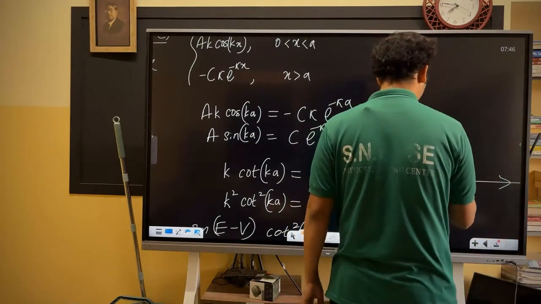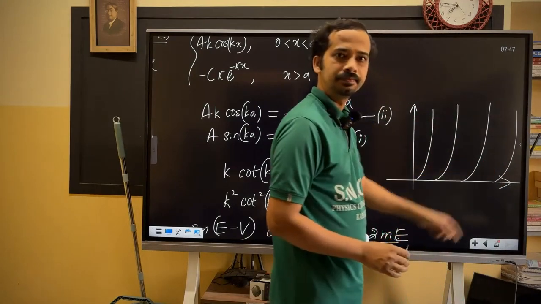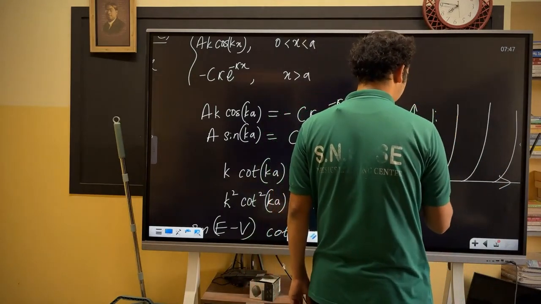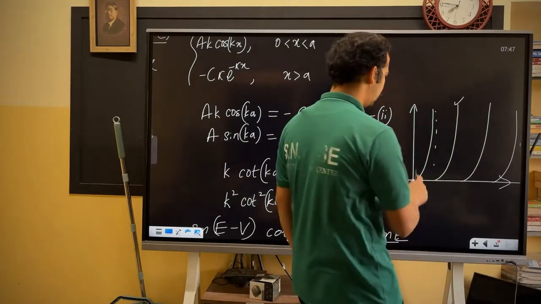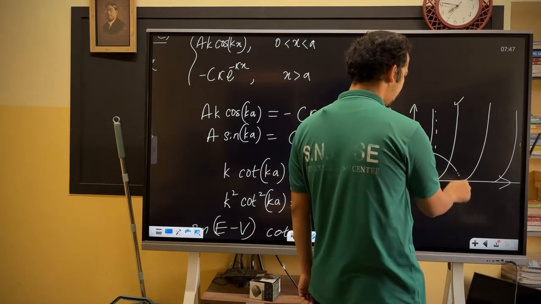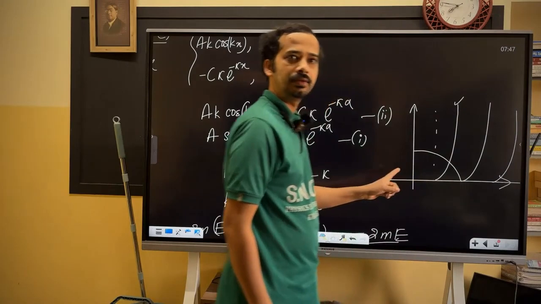You used to have tan and cot like this. Can you recall your finite square well? Now only cot exists, so your first bound state will be quite higher, and this tan curve will not be there.